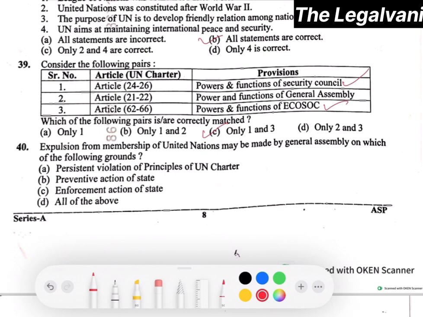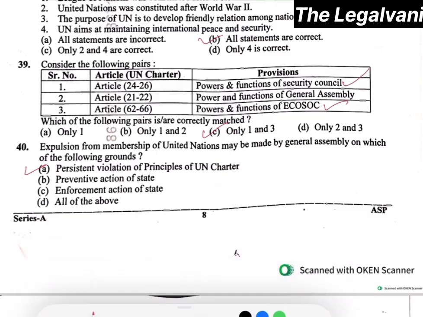Question number 40. Expulsion from membership of United Nations may be made by General Assembly on which of the following grounds? Here the right answer will be option number A, that is persistent violation of principles of UN Charter.